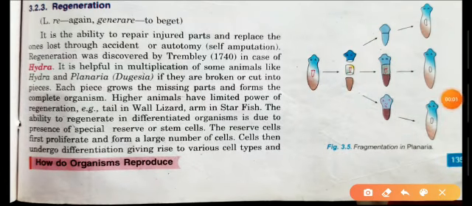Yes, class 10th students, come on about some of the methods of asexual reproduction, inside which the first is regeneration. The Latin word re means again and generate means to beget or to produce. This regeneration is the ability to repair injured parts and replace the ones lost through an accident. At first, it was observed by Tremblay in 1740 in case of Hydra.